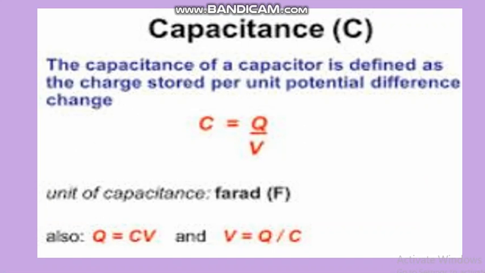Capacitance. The capacitance of a capacitor is defined as the charge stored per unit potential difference. The formula of capacitance is C equal to Q upon V. C is the capacitance, Q is the charge, and V is the potential difference, which is also known as voltage. The unit of capacitance is farad, which is denoted by capital F.